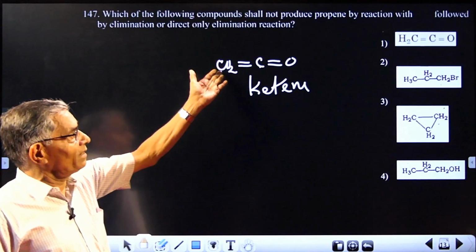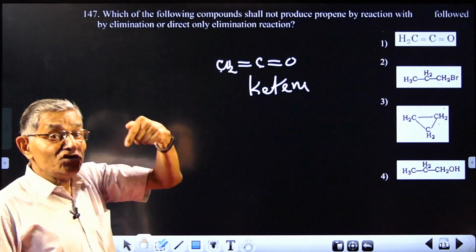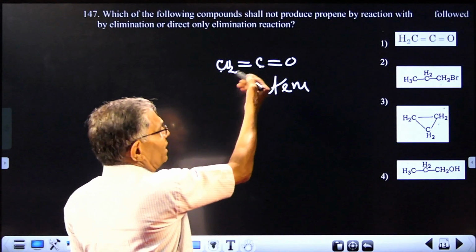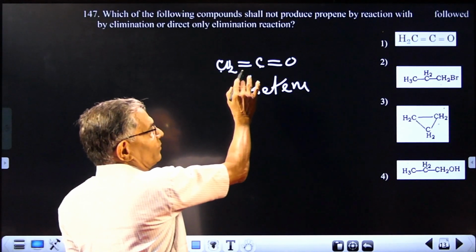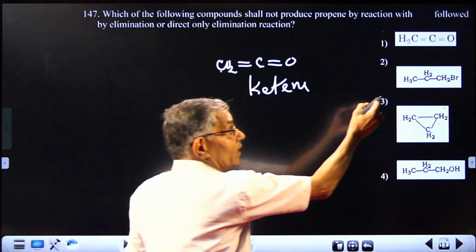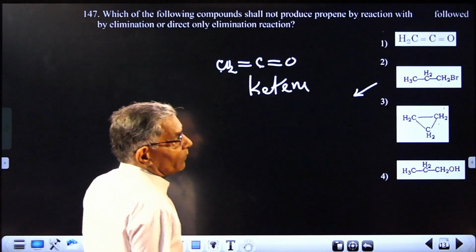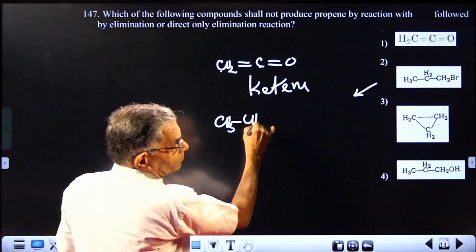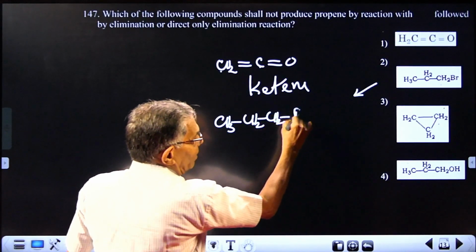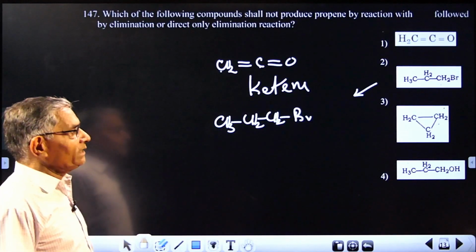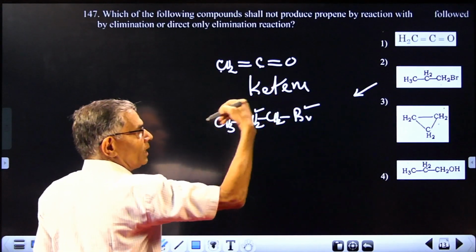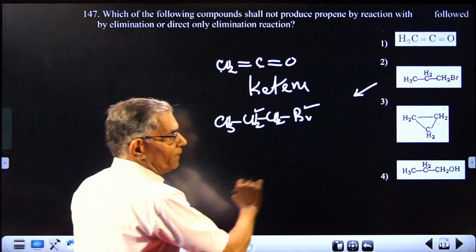Direct answer is there. The reagent is HBr. Therefore, your answer should be HBr or bromine. Anyway, you got it. But in this case, propene you cannot expect. But in all other cases, you can get propene. How is it possible? CH3CH2CH2Br. You know, by beta elimination, Br and H will be eliminated. You will be getting propene.